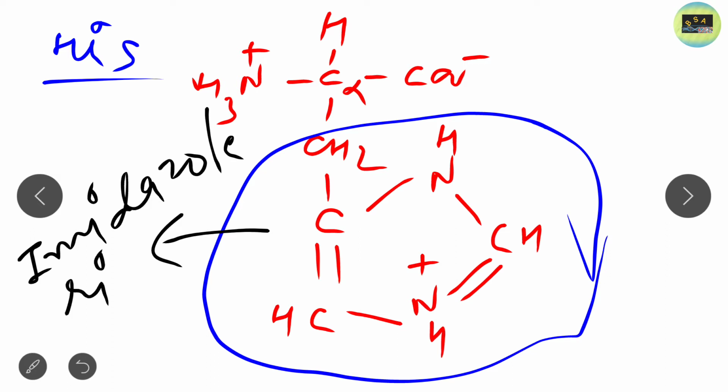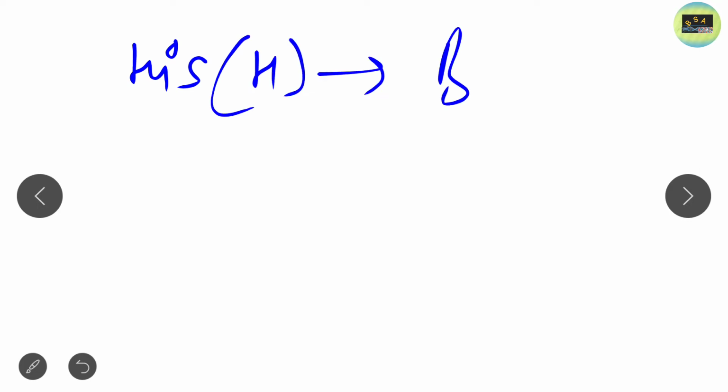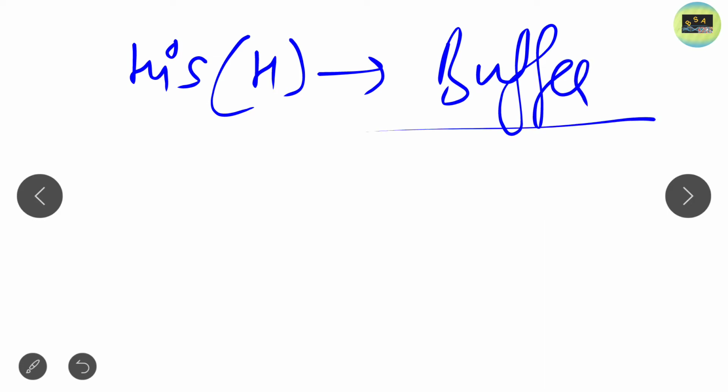Another important point about histidine is that histidine is the only amino acid which basically acts as a buffer. So these are the two important points regarding histidine. Its side chain is known as imidazole ring.